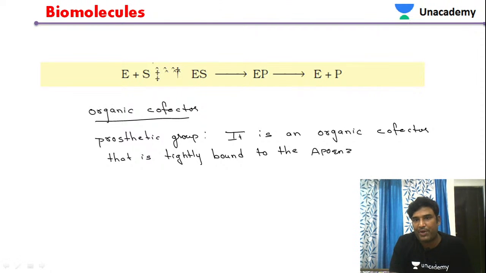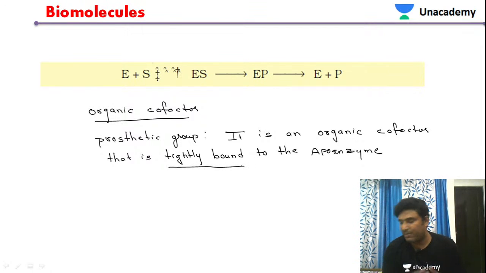That is the important point you have to remember. A prosthetic group is an organic cofactor which is tightly bound to the enzyme. The best example, as we have just seen, is heme.